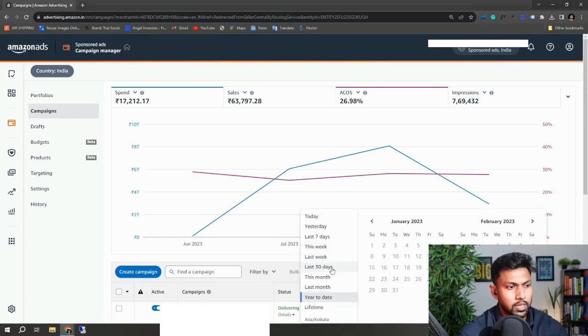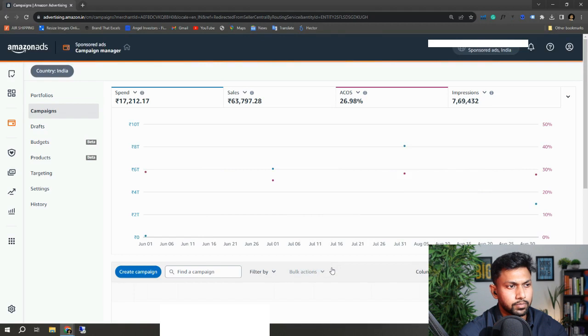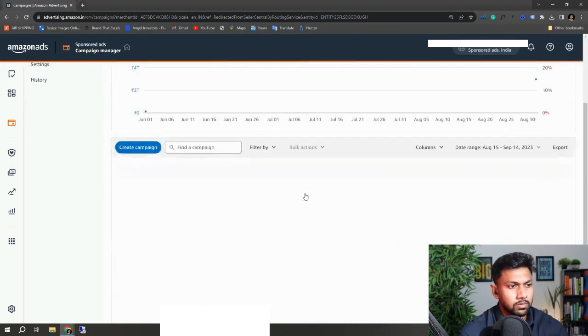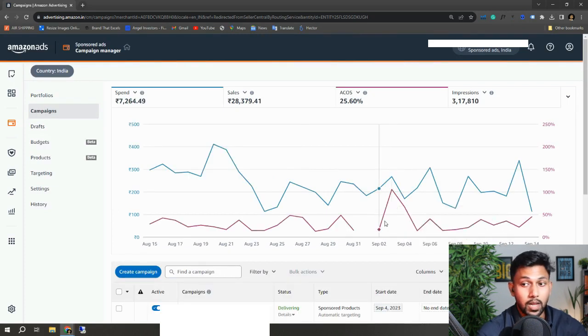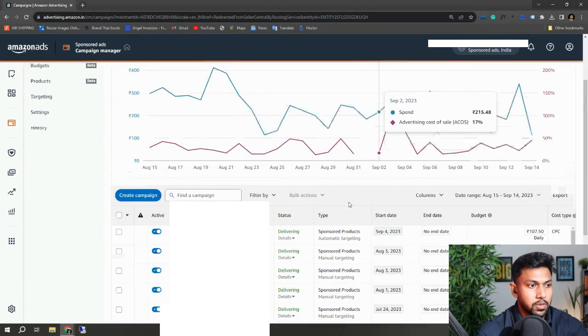Let me share the last 30 days data. So here you can see the last 30 days data. The spend is around 7,000 rupees, the sales are around 28,000, and the ACOS is really good, around 25%. So this is how this account is performing.